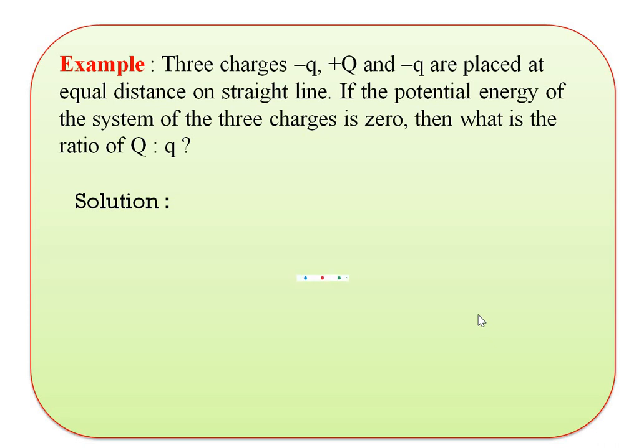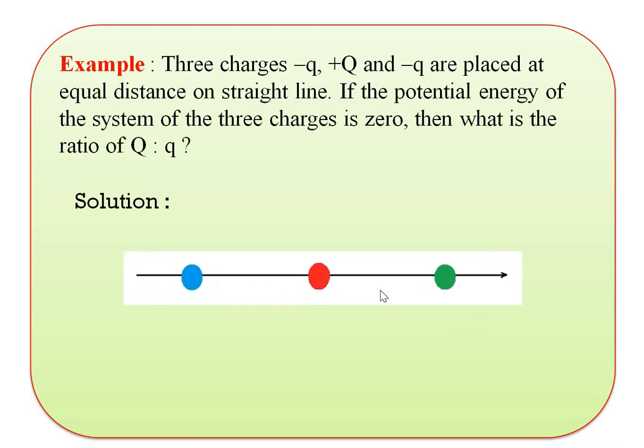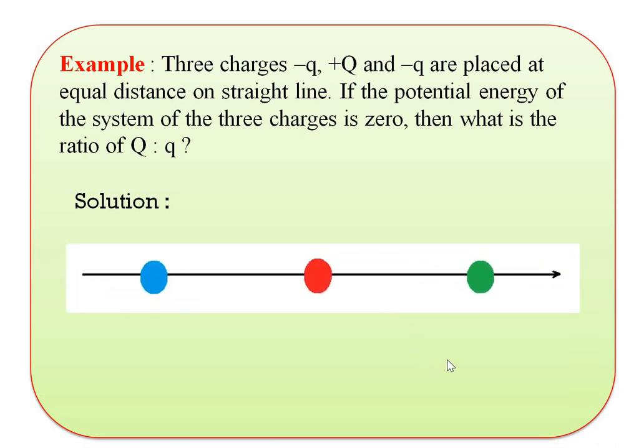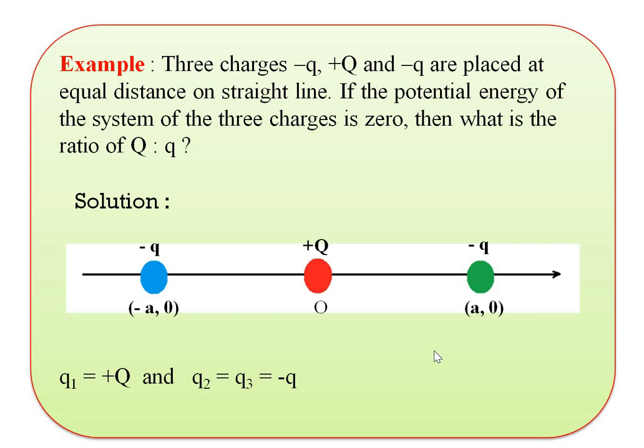We draw a figure for this. This one is the 3 charges on a straight line. Let's see, having the value plus capital Q, minus q having the index, that means small a, and minus q having the index, it is the minus a. So q1 is equal to capital Q, this one is the value, and q2, q3 is equal to simply minus q.